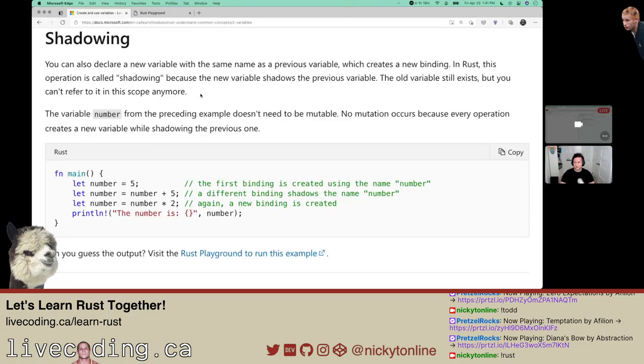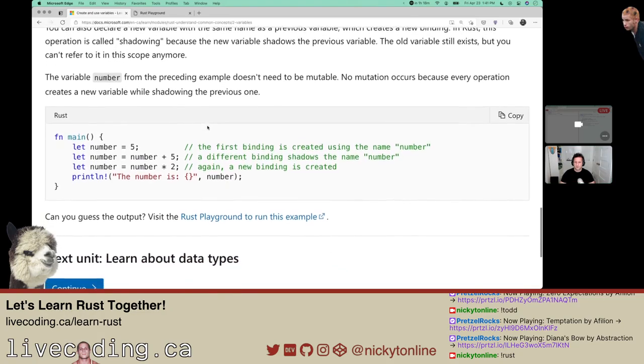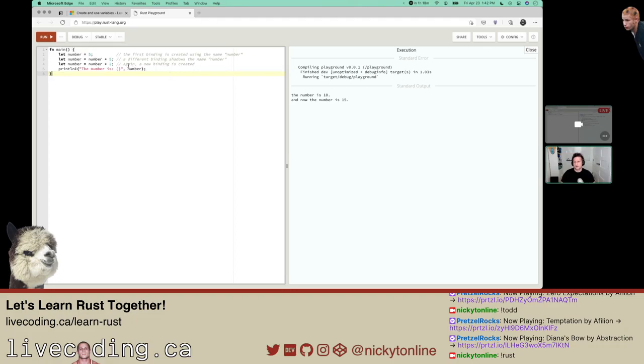Shadowing. You can also declare a new variable with the same name as a previous variable, which creates a new binding. In Rust, this is called shadowing because the new variable shadows the previous. The old one still exists, but you can't refer to it in this scope anymore. Let's run this. So we're expecting it to print out 5. That's 10 times 2, 20. That should run.